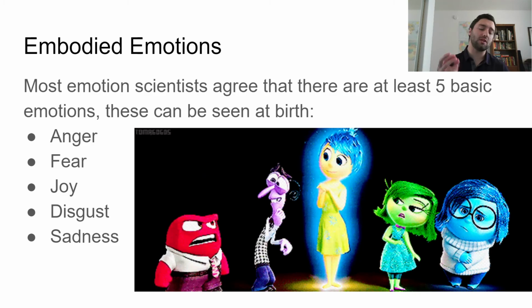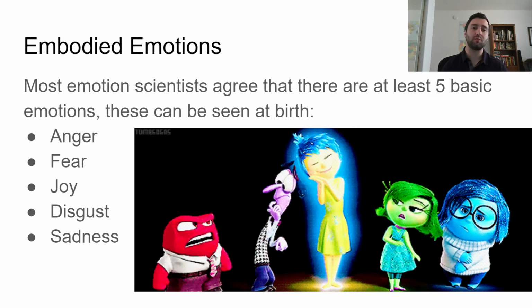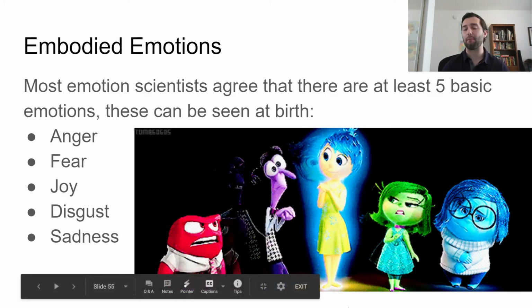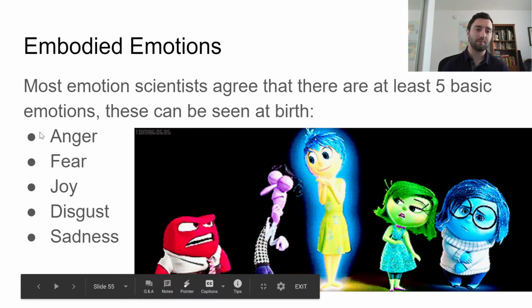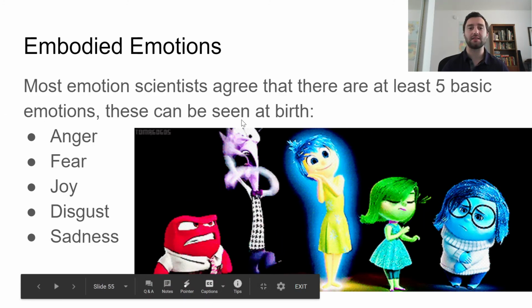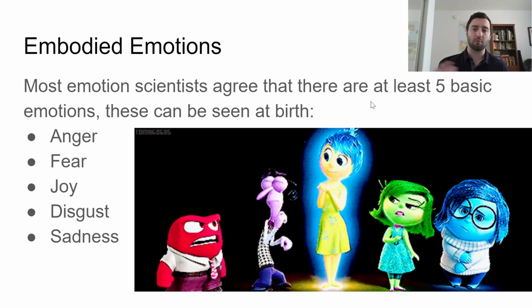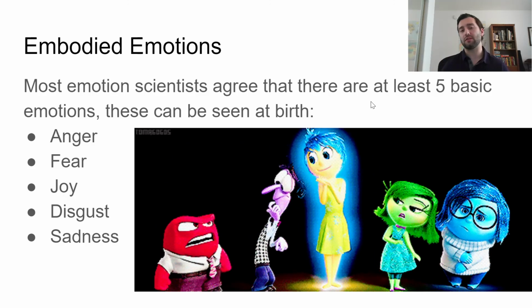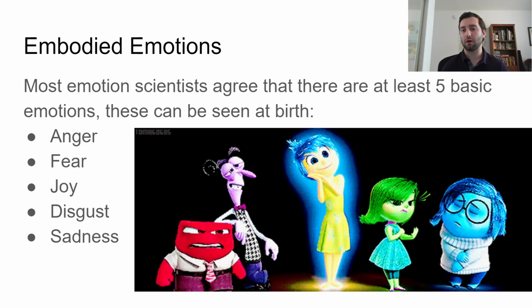The reason we generally stick with these five is because these are emotions that we can see at birth. We can see anger, fear, joy, disgust, and sadness in infants from birth. And then as you get older, your emotions can get more and more complex.